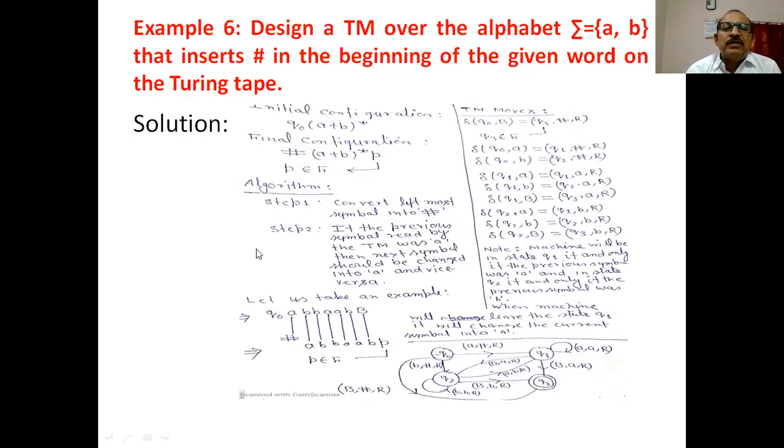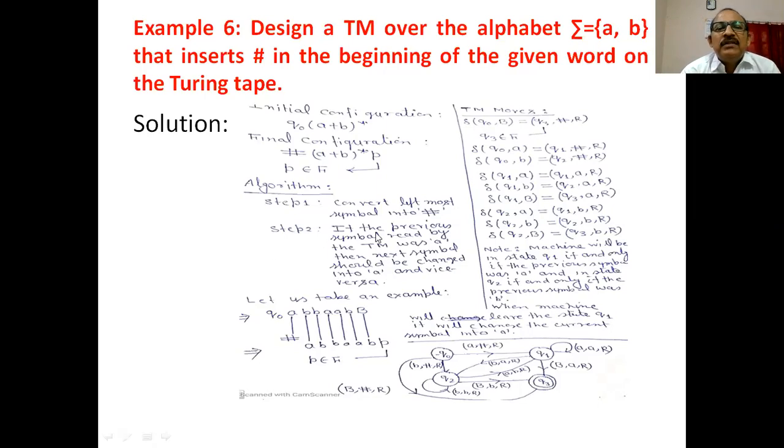Next part of the algorithm is, if the previous symbol read by the Turing machine was A, then the next symbol should be changed into A, whether it is A or B or capital B. Is it clear? Change into A and vice versa. If the previous symbol was B, you have to change the current symbol into B. If the previous symbol was A, you have to change into B. The steps of the algorithm are clear or not?